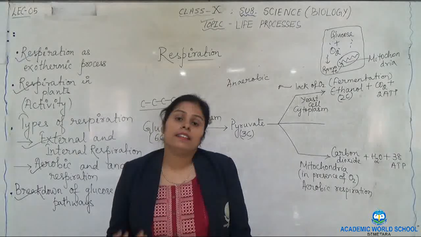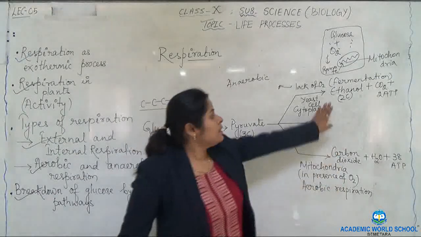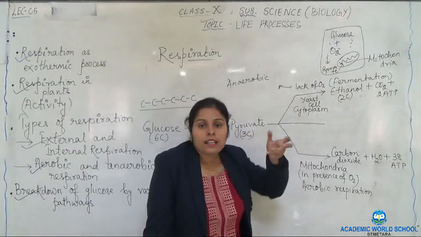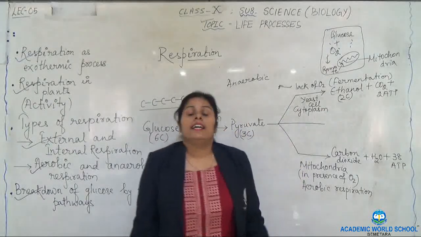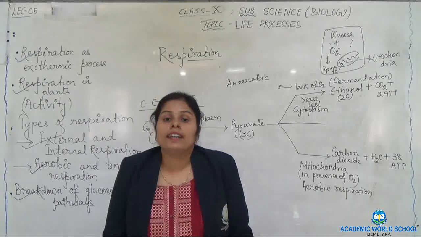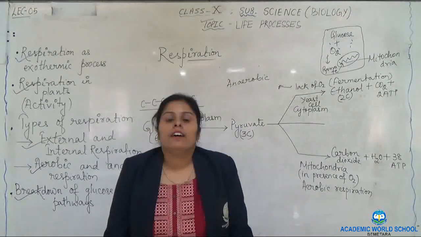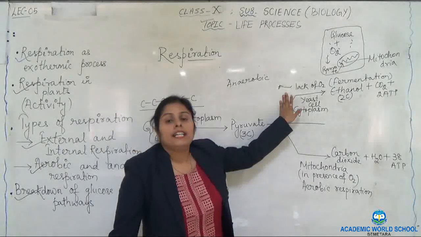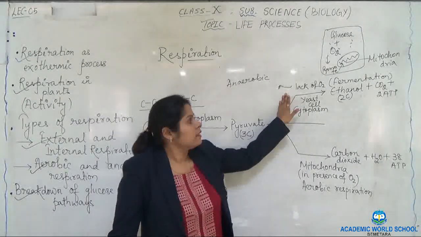That happens only because of the production of carbon dioxide. It helps in making it puffy and spongy. And third, it is also used in yogurt formation, meaning curd formation. So this process, fermentation, has economic importance as well.